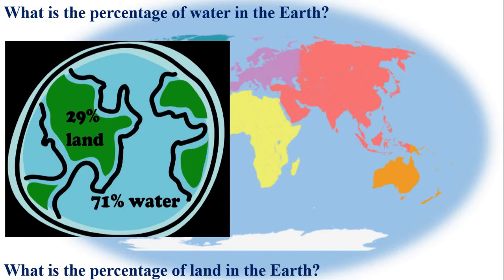In other words, 71% is covered by water and 29% is covered by land. The area covered by water consists of oceans, seas, tanks, lakes and other water resources on the surface of the earth.